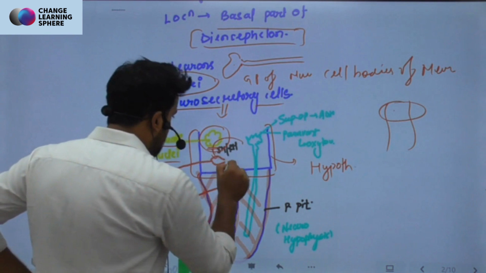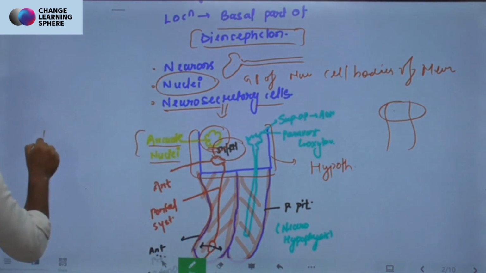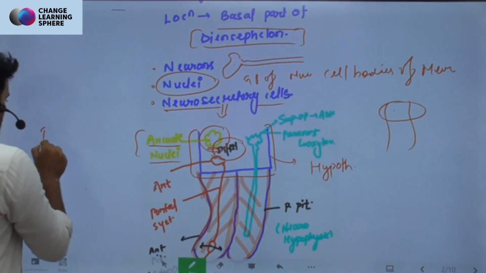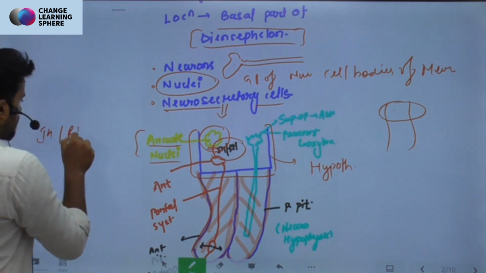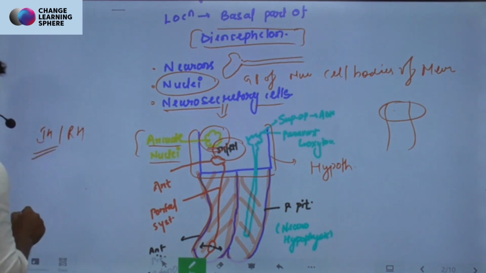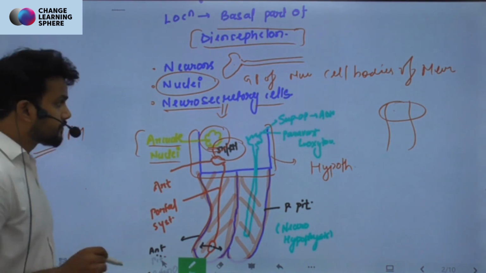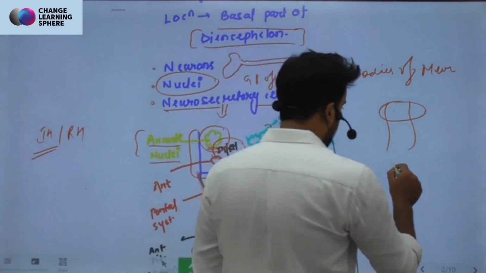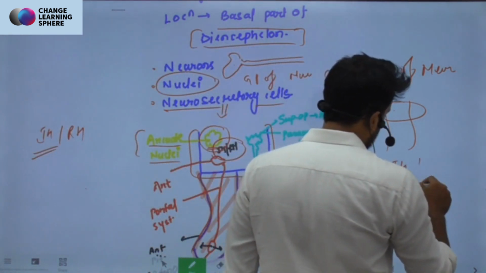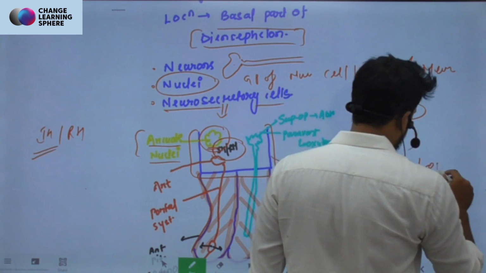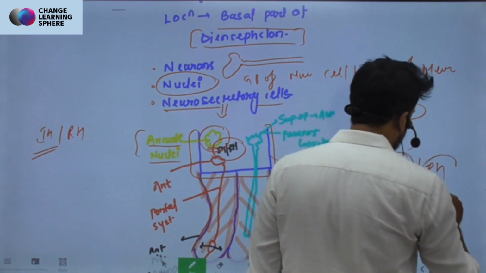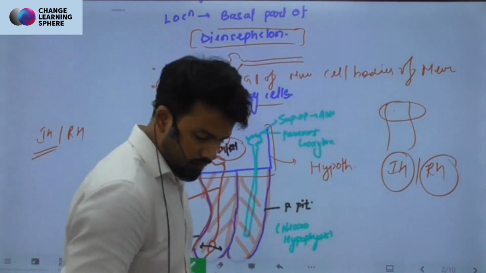And I have written IH and RH here: inhibiting hormone and releasing hormone, right?